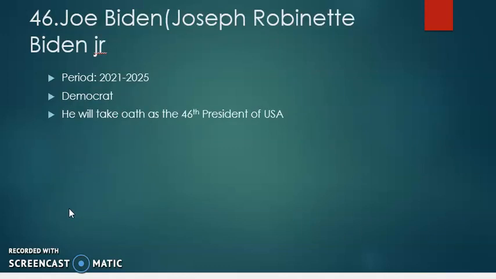The last and the 46th president of USA will be Joe Biden, Joseph Robinette Biden Jr., and he will rule from 2021 to 2025. He is a Democrat, and he will take oath as the 46th president of USA.